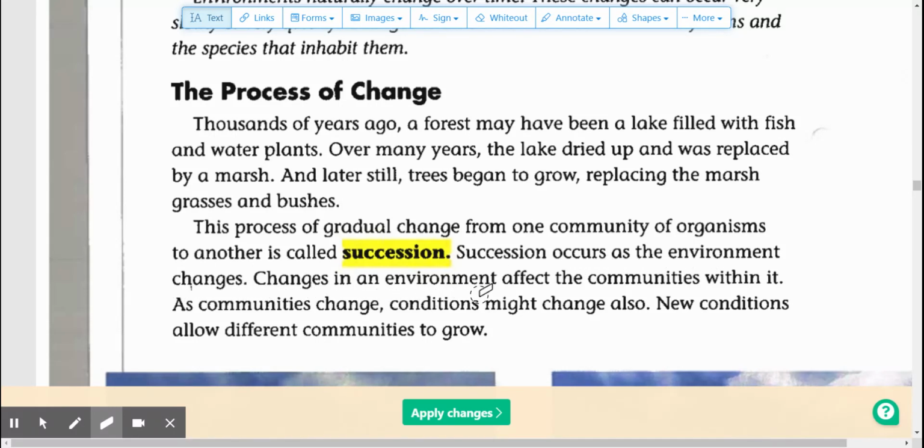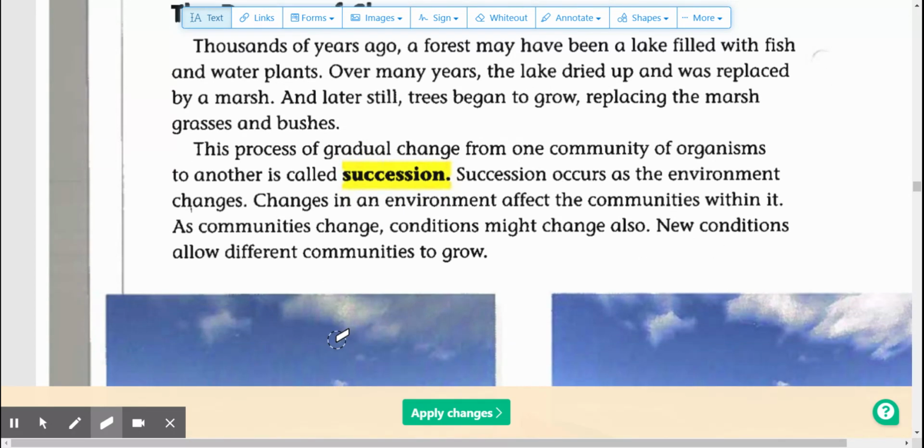Changes in an environment affect the communities within it. As communities change, conditions might change also. New conditions allow different communities to grow.